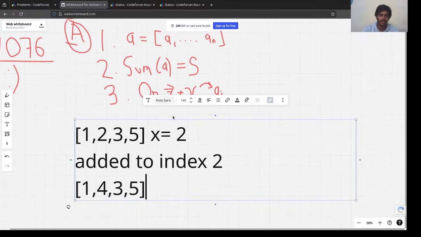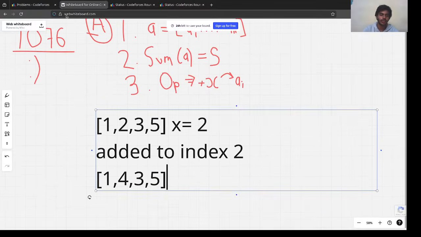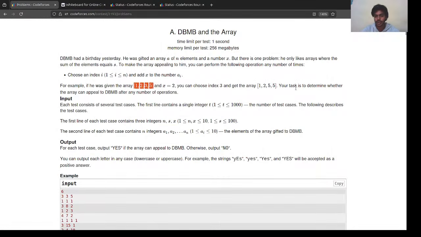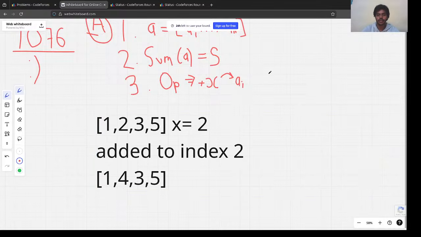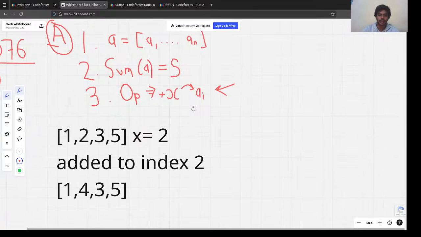So this is our entire question basically, and we are told what we have to find. The task is to determine whether the array can appeal to DMBM after any number of operations. So we can do any number of operations like this, and we have to find out whether or not we can make this array appealing. What's appealing?